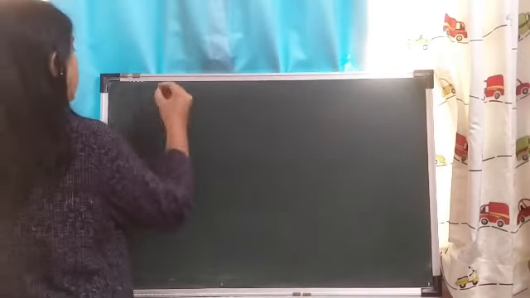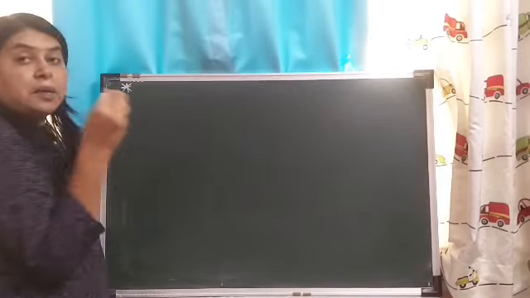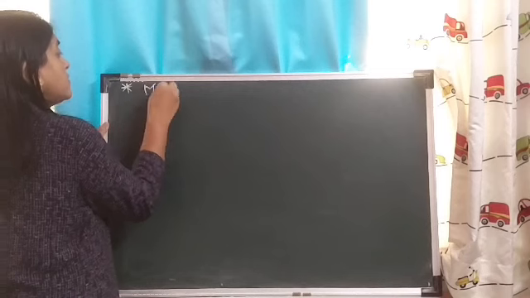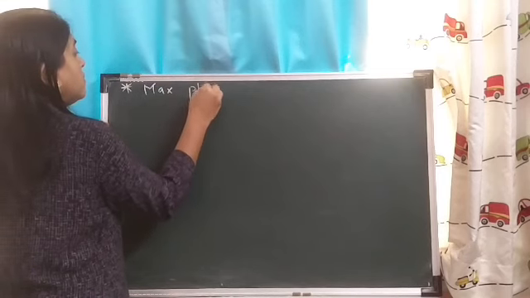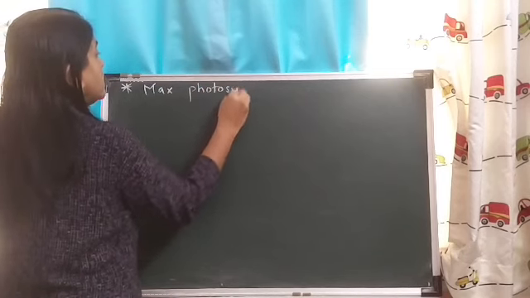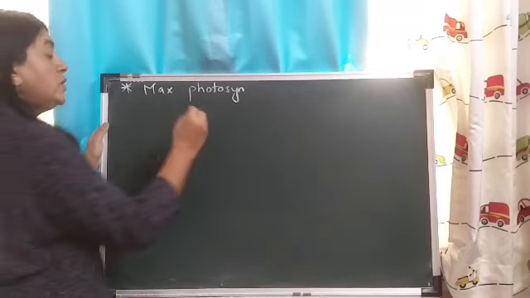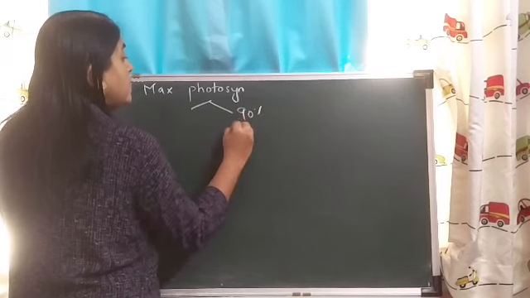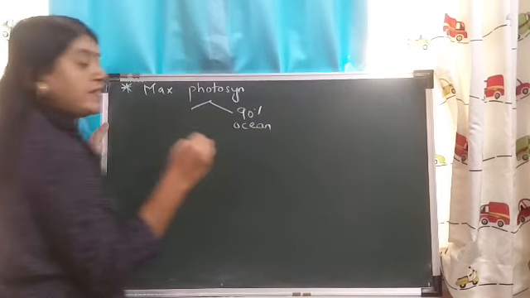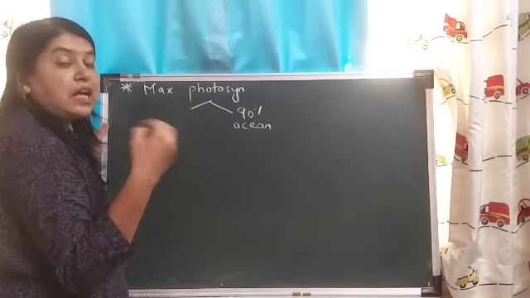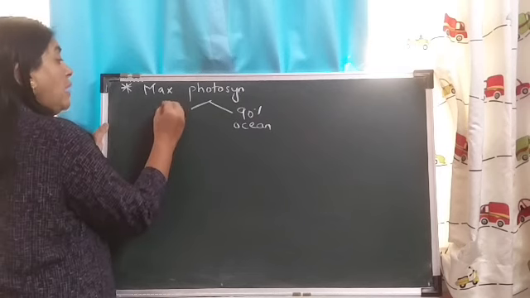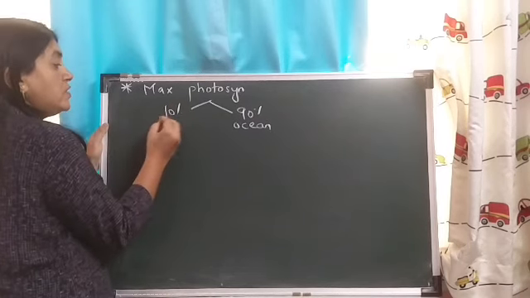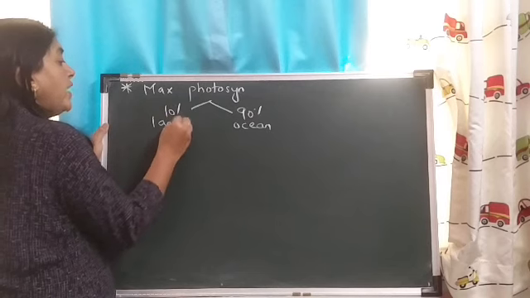First we will see that about 90% of photosynthesis is carried out in the ocean, that is aquatically, where carbon is fixed, and about 10% of photosynthesis is carried out by the land plants.